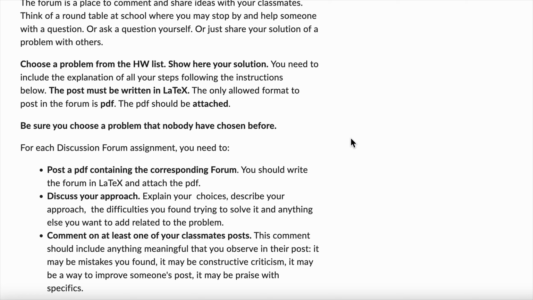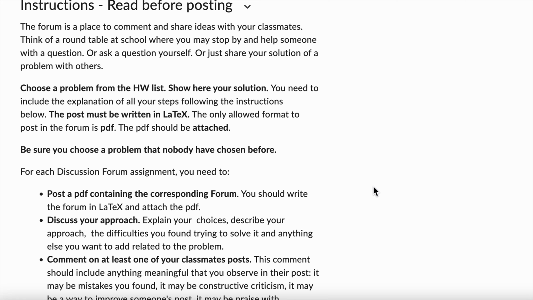You can also use all the tools that LaTeX will provide in order to organize the solution of the problem. You may organize the paper in sections. The first section may be just the presentation of the problem, to tell us what the problem is about. Then you could explain what were the previous things that you need to calculate in order to do something else. And then explain step by step all your reasoning, and finally some conclusion about the problem. So be sure that you dedicate time to the forum. The forum is the most important part of the class.